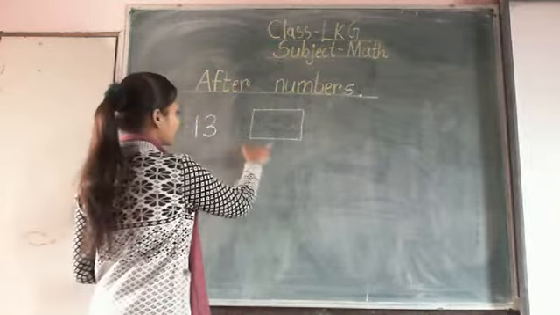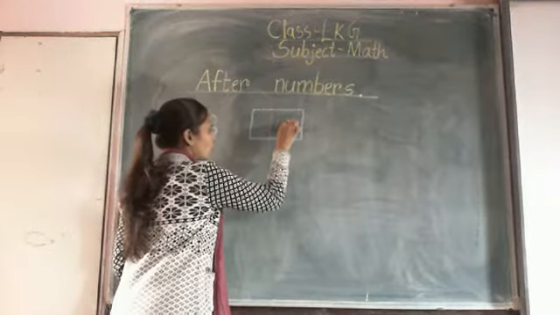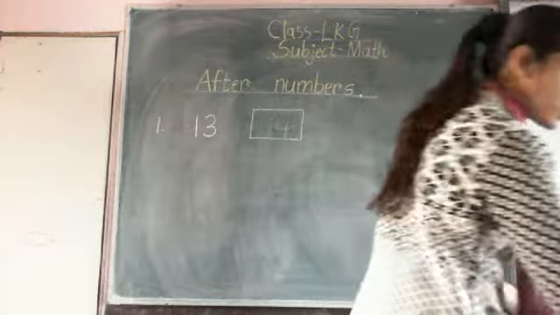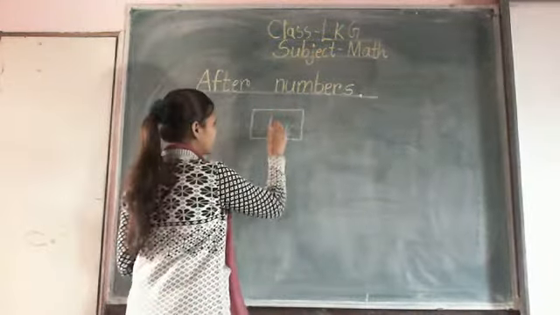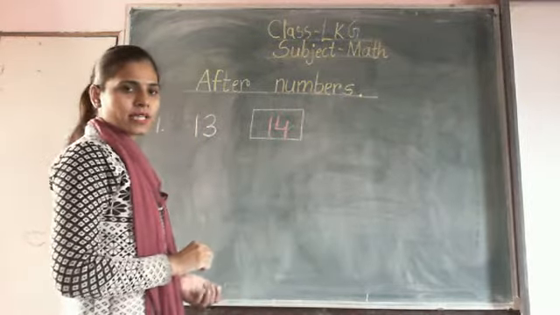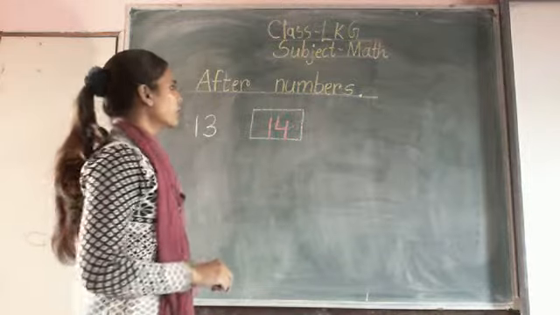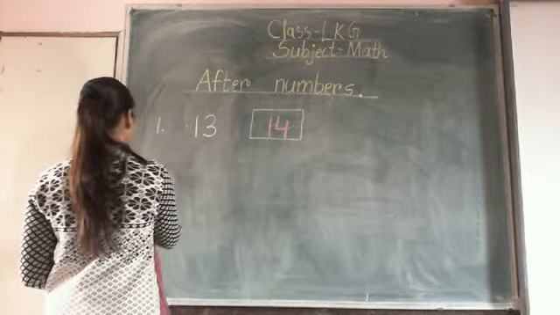So what is the after number of 13? Is 14. Right? 14. You see? 13 and 14. So 13 after 14 will come. Then write number 2.